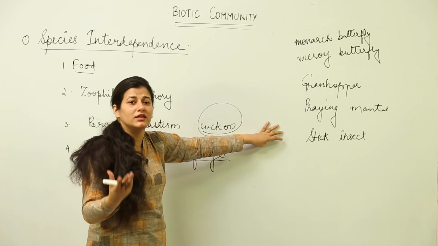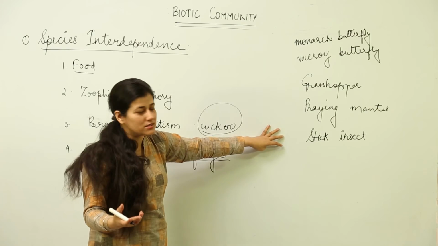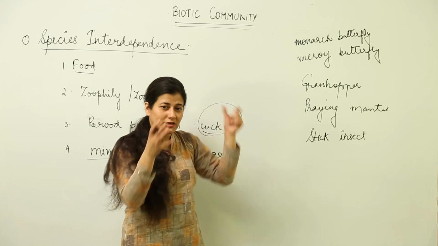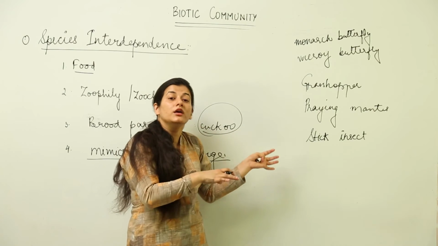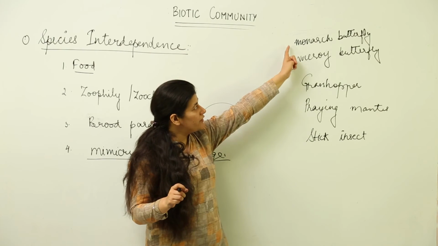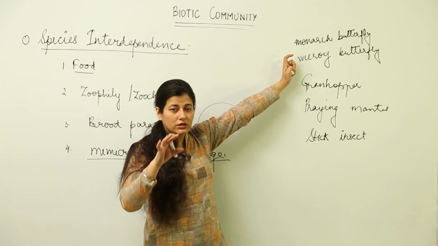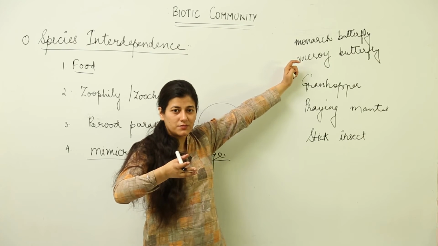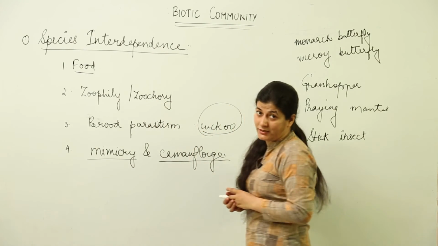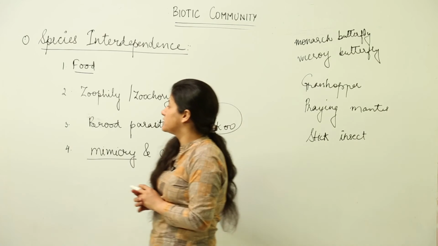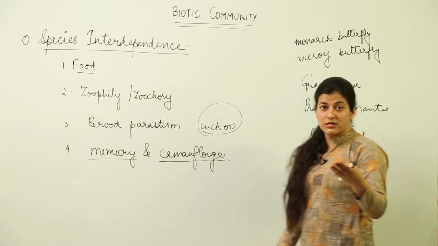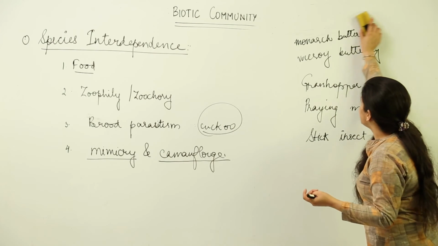What is this? This is nothing but species interdependence. The grasshopper is dependent on the plant species for taking up its external look and in a way avoiding predation or death. The same is the case with these. In the previous case of mimicry also, the organisms are interdependent on other species, but they are avoiding death. So avoiding death is a big thing in ecology, because you have to survive and leave your progeny, then only you are considered ecologically successful.